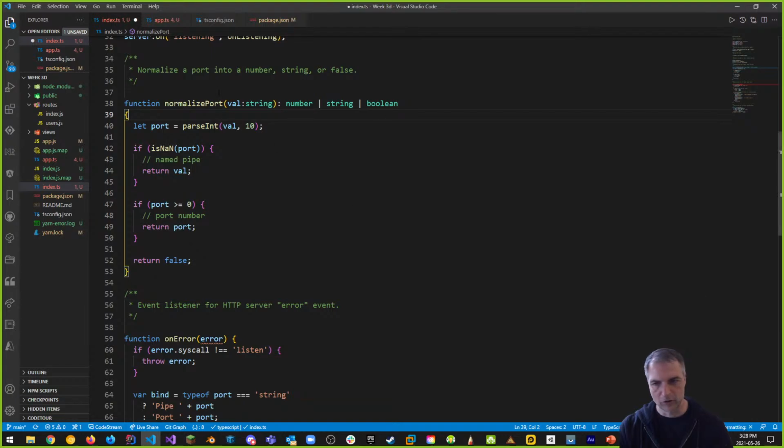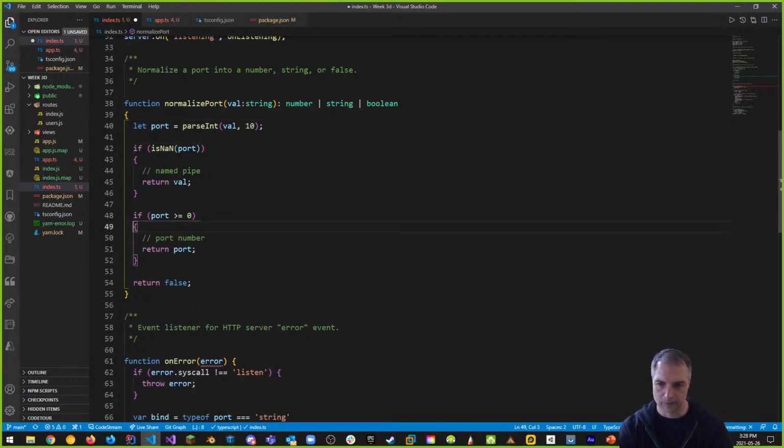That's something that we're going to, because what normalized port does is when we put this up on the server on Heroku, it's going to go through and try to assign a port that Heroku is going to give it, not port 3000, because port 3000 has no bearing on what we're doing. Okay, so that's something that's going to happen. All right, and that's the first problem. So the first problem that we have now, we only have one error left on the left.